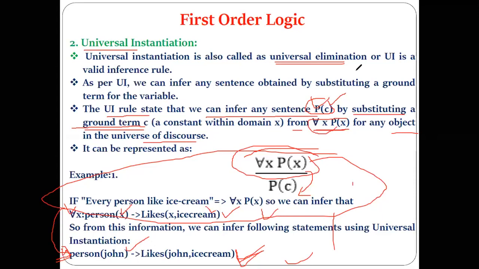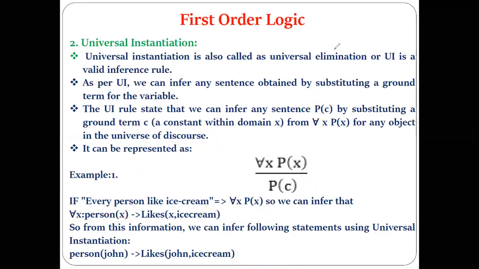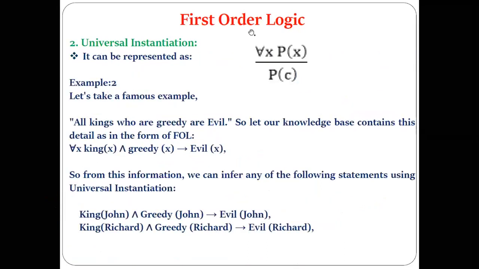This is nothing but the rule of universal elimination, or universal instantiation, where when you apply this rule, the statement you get should be by eliminating the universal quantifier. Yes or no? Yes. Okay, so this is the second inference rule, universal instantiation and universal elimination.